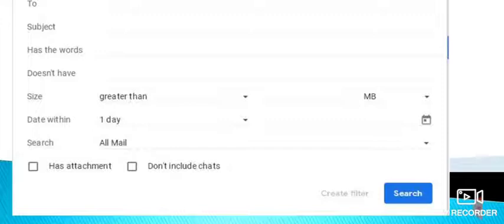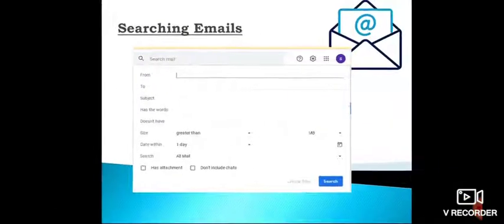Then search from all mails. You can use all mails also. Or it has attachment, does not include chats, and you can search the mails.